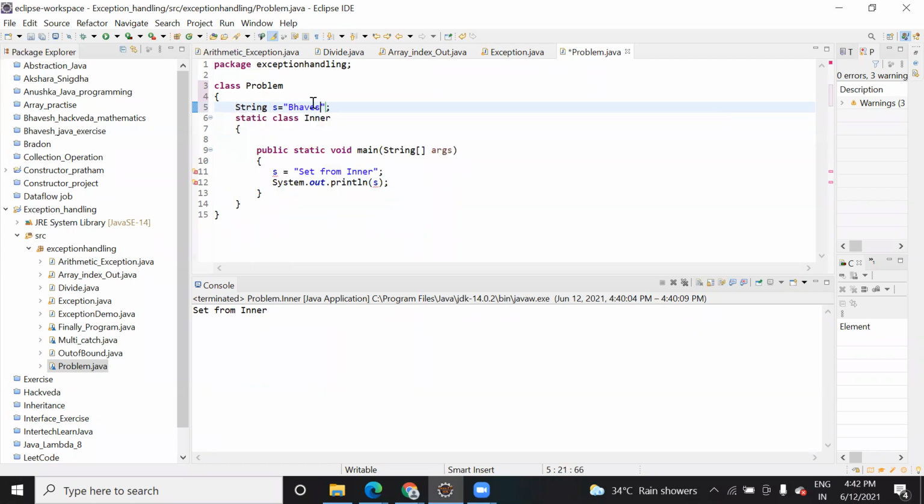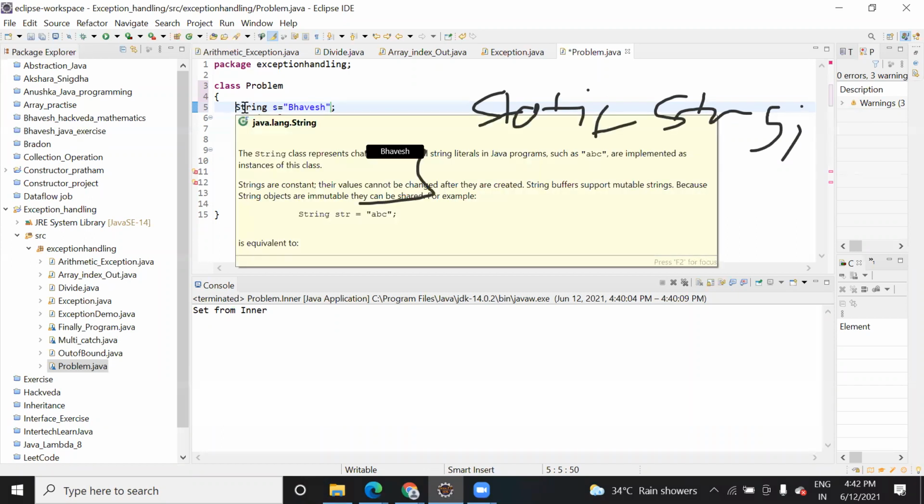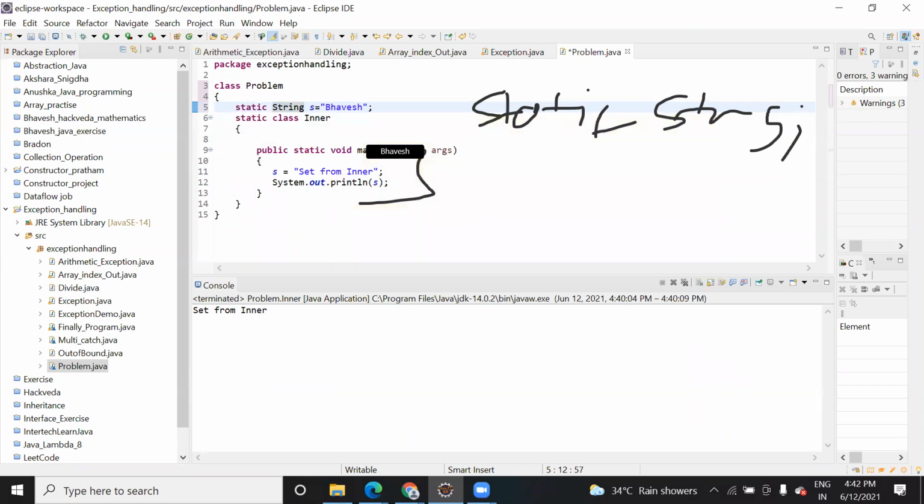Where? So here in front of that. No, I am saying that you should write like static string s. Okay, and after you have done this part, do it like System.out, and see that this value can be accessed outside.